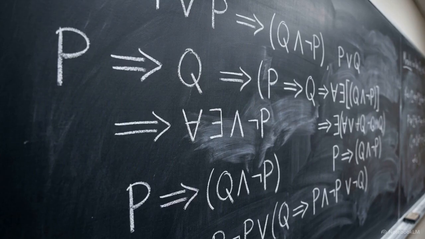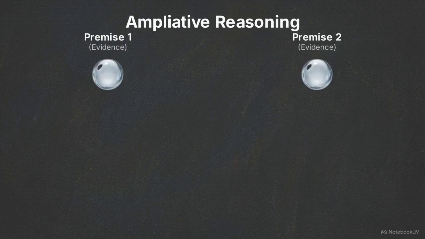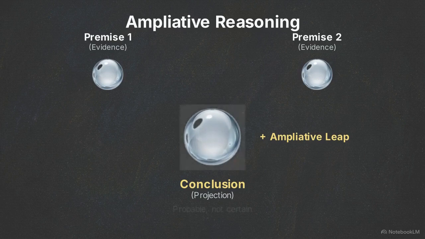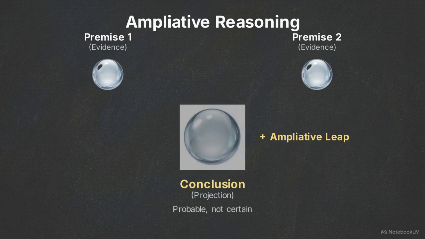This leap in logic relies on ampliative reasoning. Ampliative reasoning is a formal argument structure where the conclusion extends beyond the premises, meaning the result is supported by evidence but is not guaranteed to follow with absolute deductive certainty.